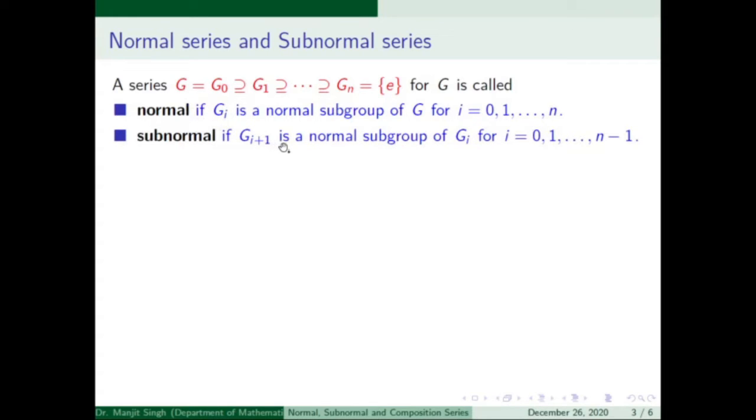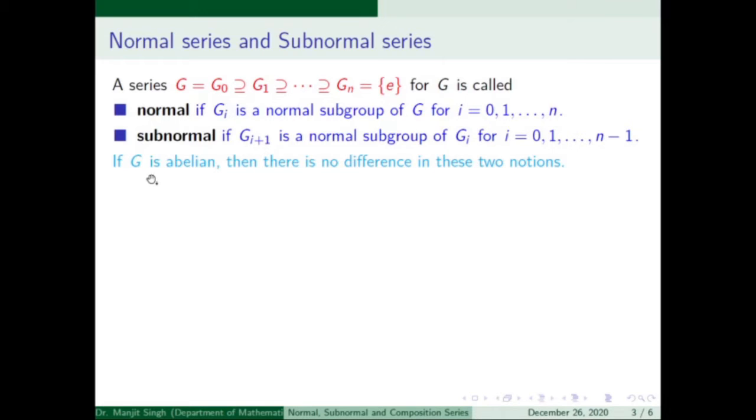If Gi plus 1 is normal in Gi, meaning G1 is normal in G0, G2 is normal in G1, G2 may be normal in G or may not be normal in G. So there is a situation when we say that G2 is normal in G1 and Gn is normal in Gn minus 1. When such a situation appears for a series, then the series is called a subnormal series.